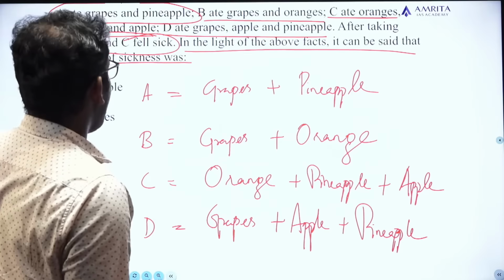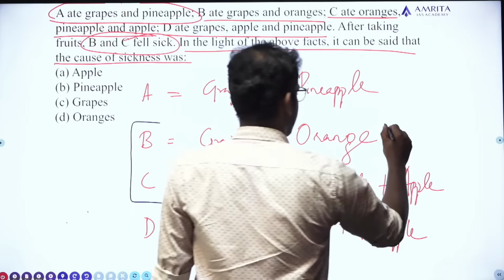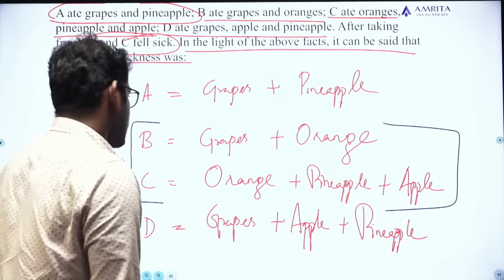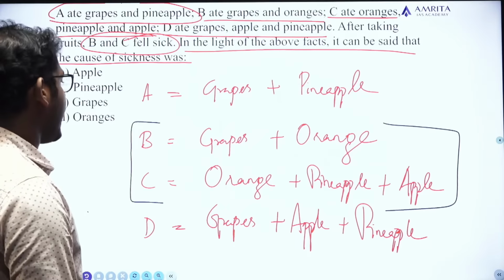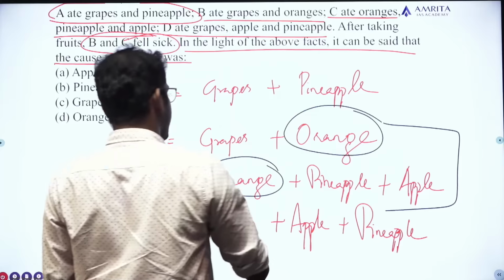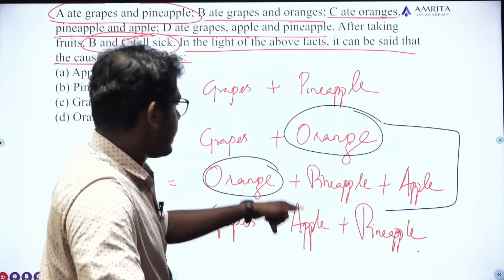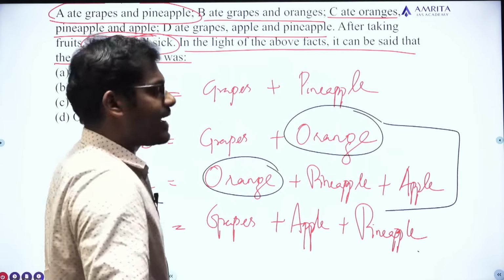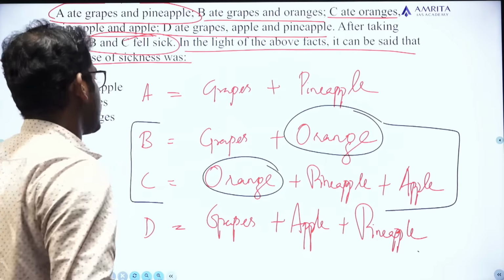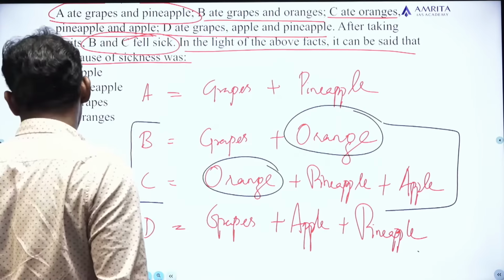See, after taking fruits, B and C fell sick. In the light of the above fact, it can be said that the cause of sickness... Okay. See, what is the common food that B and C ate? The common food that B and C ate is orange. That's why both of them fell sick. And A and D didn't have this orange. Then we can assume that the food that is the cause of the sickness is what? Orange. The answer for this question is option D, orange. Okay, simple question. Moving to next one.